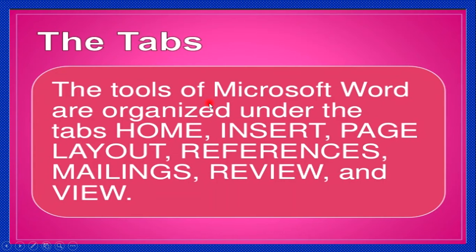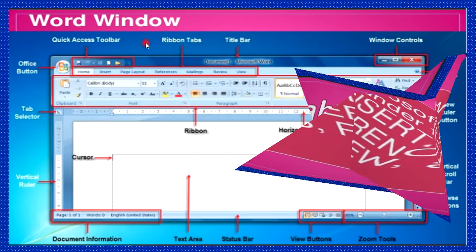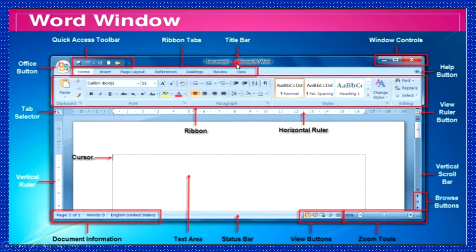The tabs. The tools of Microsoft Word are organized under the tabs Home, Insert, Page Layout, References, Mailings, Review and View. Word window. First is the title bar, second is the quick access toolbar, third is the ribbon tabs and Office tab. Here are the window controls, help button, here is the view ruler button, vertical scroll and browse button, and the tab selector for the vertical ruler.